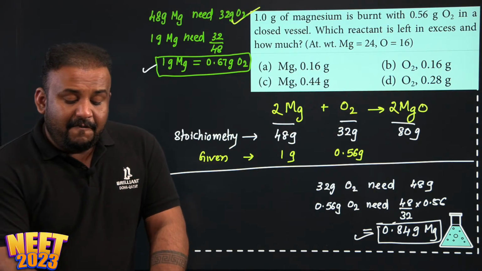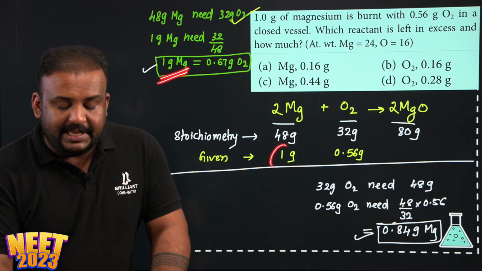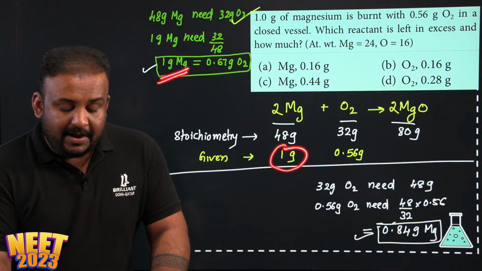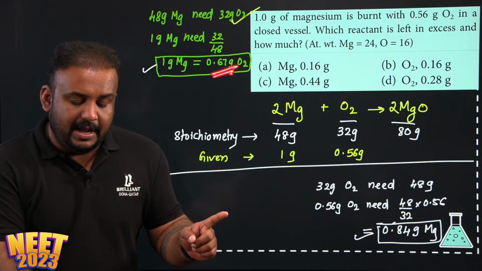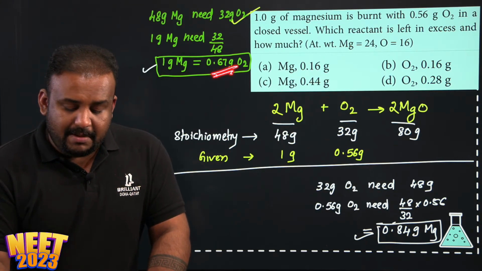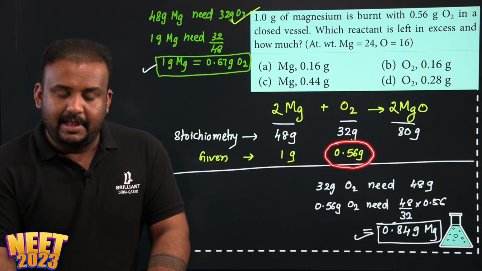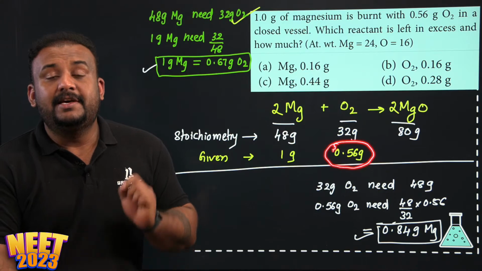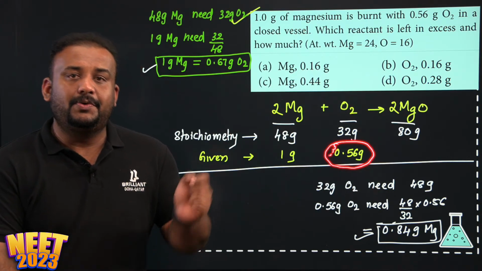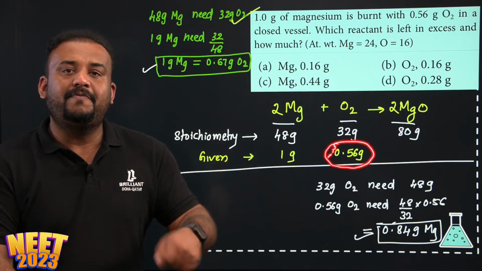Check out this. 1 gram magnesium is what is given in the question, correct? For that, stoichiometrically how much oxygen is required? 0.67 gram. But how much do I have here? I have only 0.56. That means there isn't enough oxygen to react with 1 gram of magnesium.